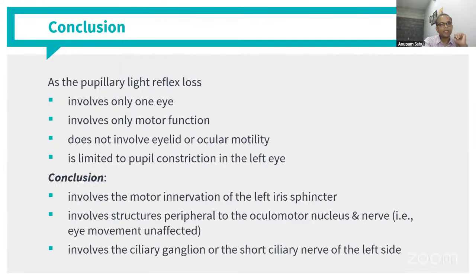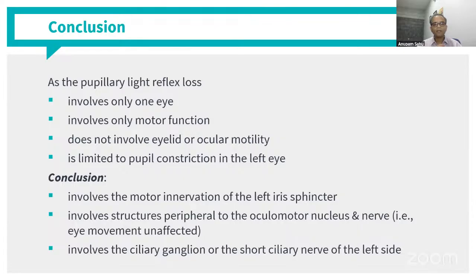So in this case, as you can see, the pupillary light reflex loss involves only one eye. It is involving only the motor function and does not involve eyelid or ocular motility, and is limited to pupillary constriction in the left eye. So this tells us that it could be a local affection. So where can the defect be in these kind of cases? So you say that Adie's tonic pupil is there, but then where exactly is the defect in those cases?